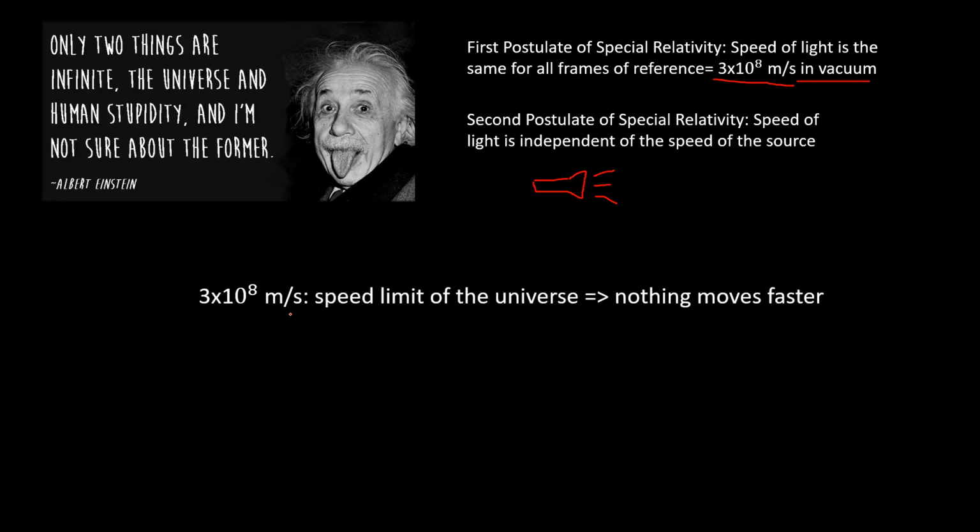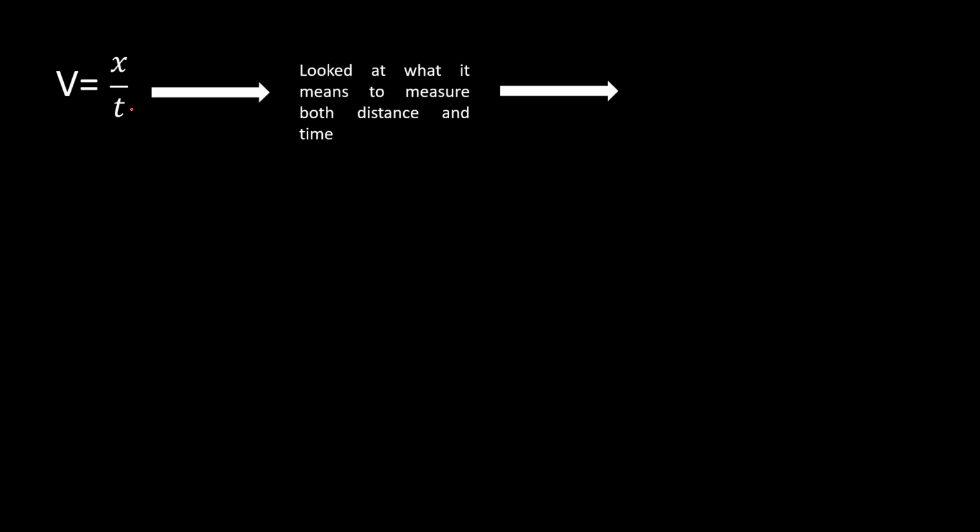3 times 10 to the 8th power is the speed limit of the universe. Nothing could move faster than light. Einstein got this theory by looking at the equation of velocity. Velocity or speed equals distance over time. Einstein thought of what it means to measure distance and time. He said that for two observers, the distance light has moved and the time that was measured is different.